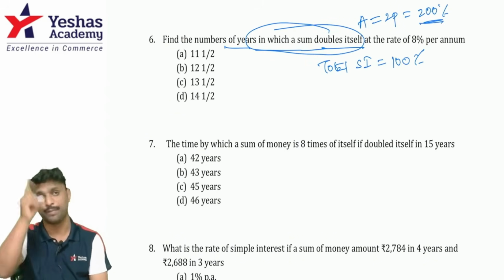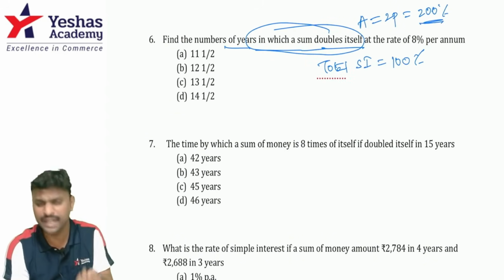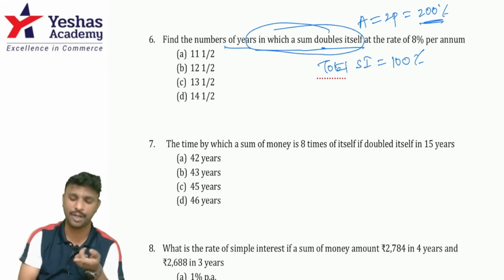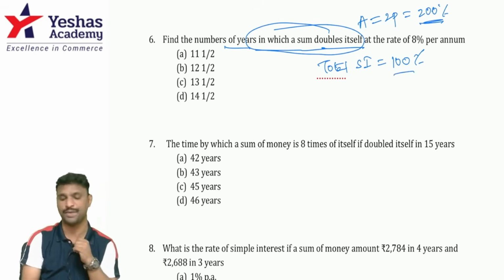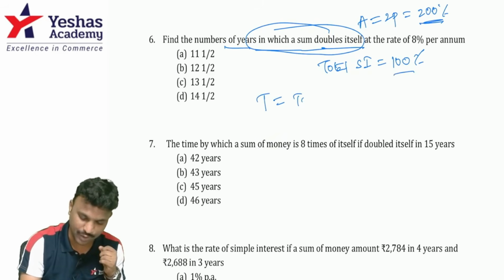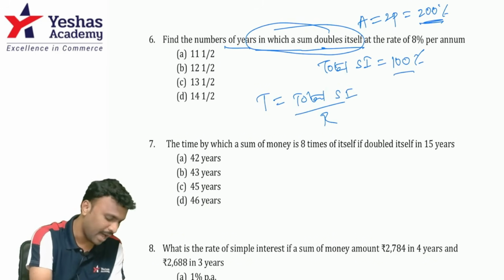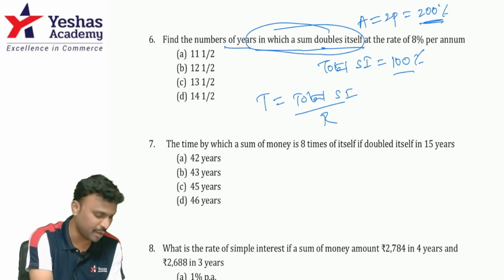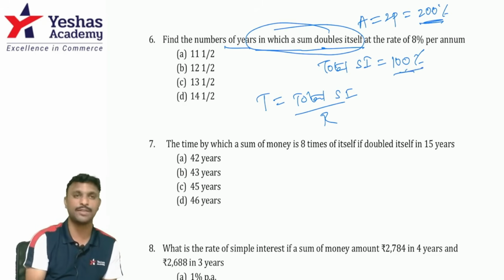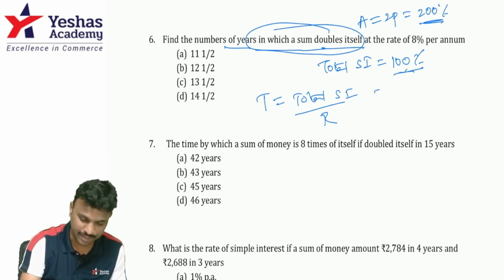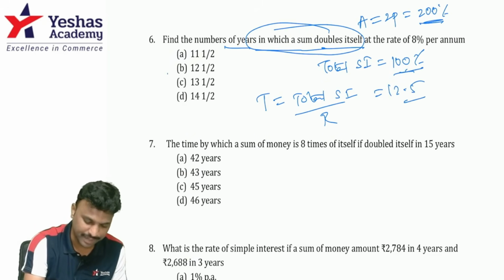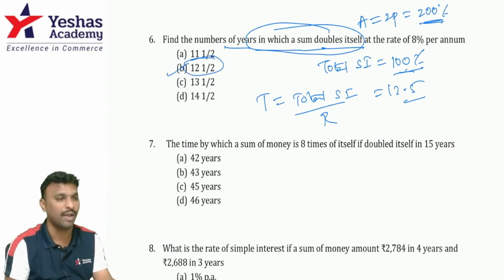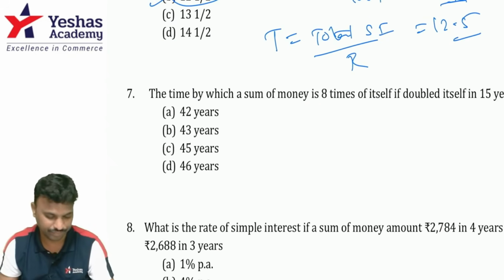Have you understood? Suppose the amount had been 3 times the principal, it would have been 300%, so total SI would have been 200%. The time they are asking is total SI divided by R. Total SI is 100, R is 8%. So I should not press the percentage because SI is also a percentage value. So it becomes 12.5 years. That means 12 1 by 2 years.